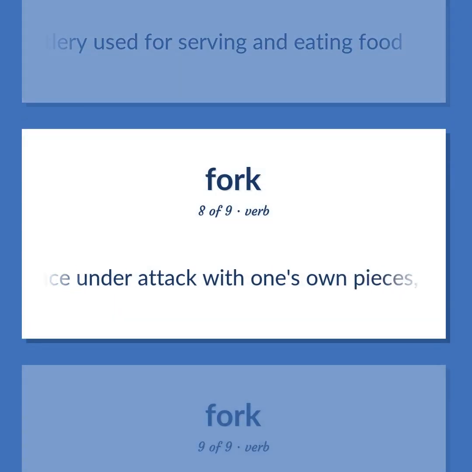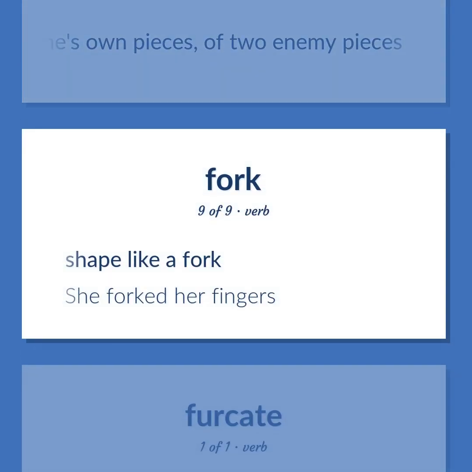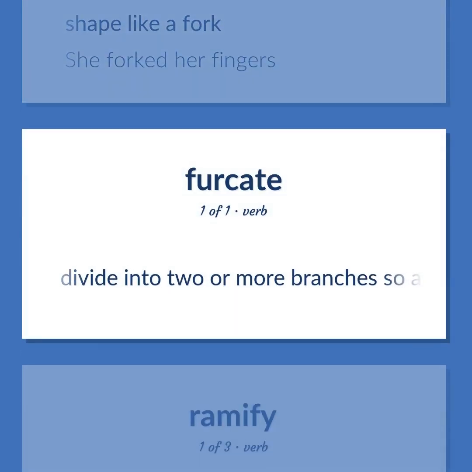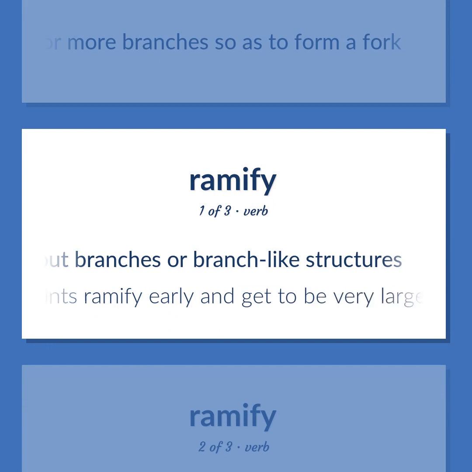Place under attack with one's own pieces, of two enemy pieces. Shape like a fork. She forked her fingers. Divide into two or more branches so as to form a fork. Grow and send out branches or branch-like structures. These plants ramify early and get to be very large.